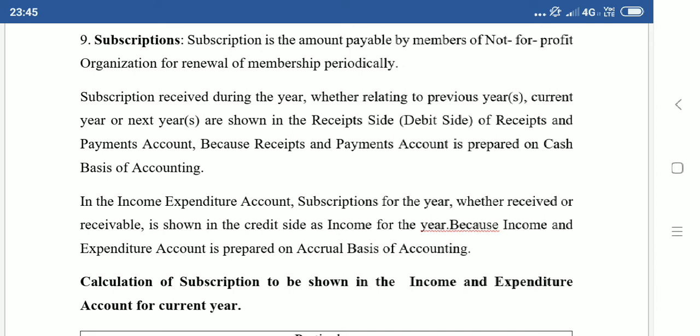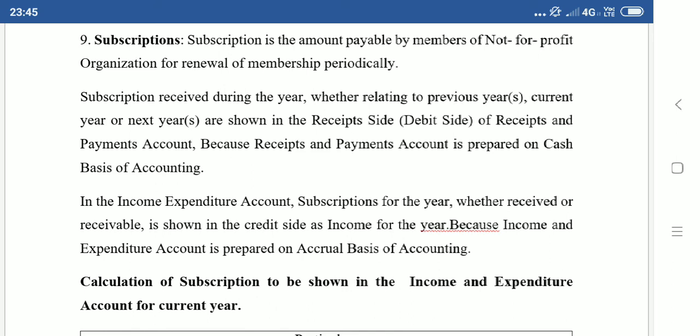Okay. Now subscription received during the year, whether relating to previous year, current year or next year, is shown in the receipt side of the receipts and payments account, because the receipts and payments account is prepared on cash basis, which means it does not differentiate whether the income belongs to current year, previous year or next year.